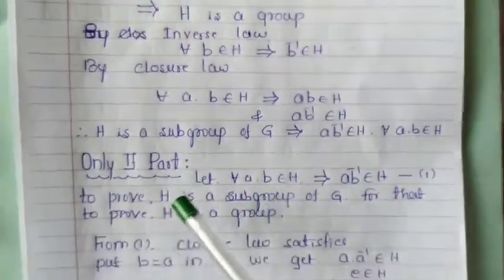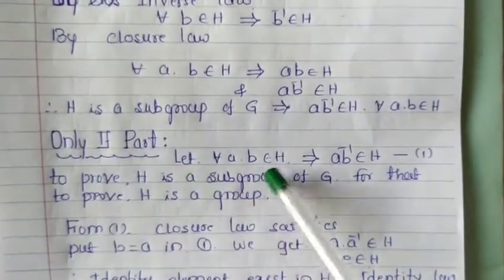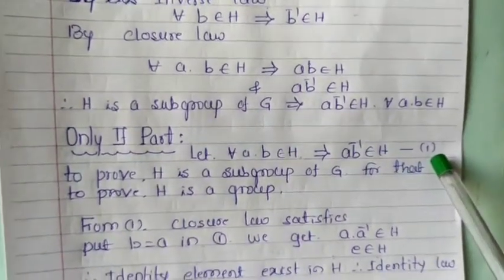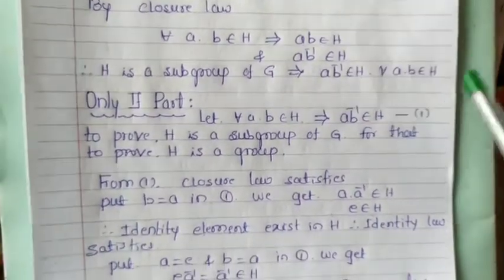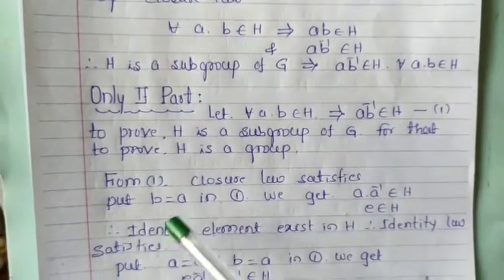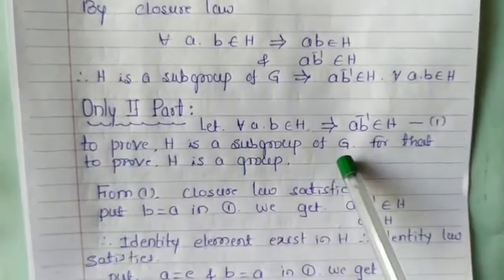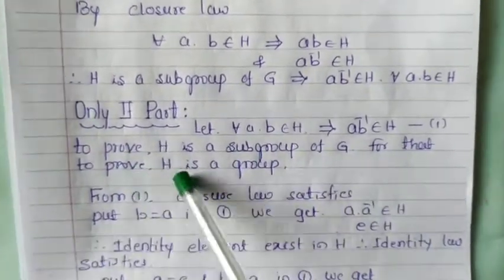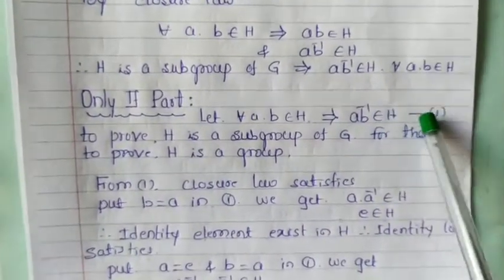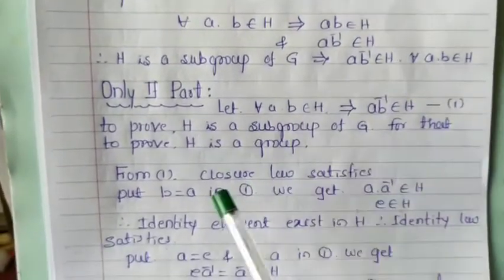Next, to move towards the only if part. What does the only if part say? For every A, B belongs to H, A into B inverse belongs to H is given. Call this as 1. Our idea is to prove that H is a subgroup of G. For that, to prove that H itself is a group. The condition 1 is given. From that, it is very clear that closure law is satisfied. The first law of group is satisfied.